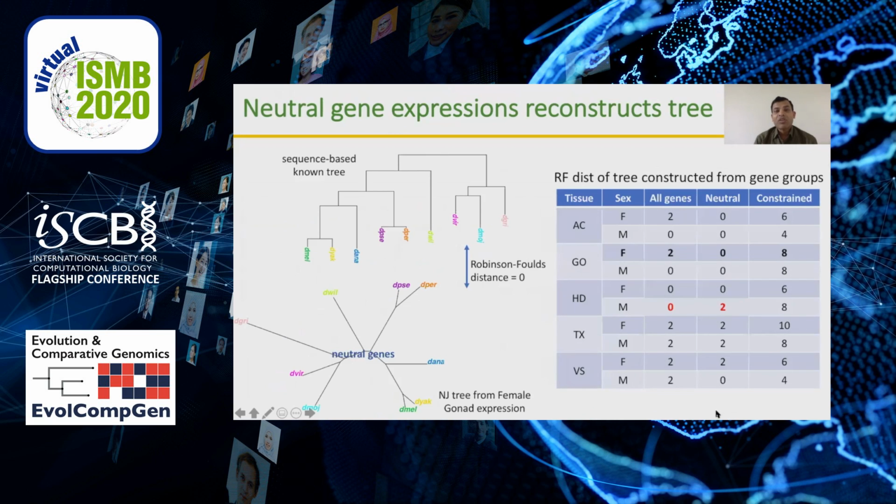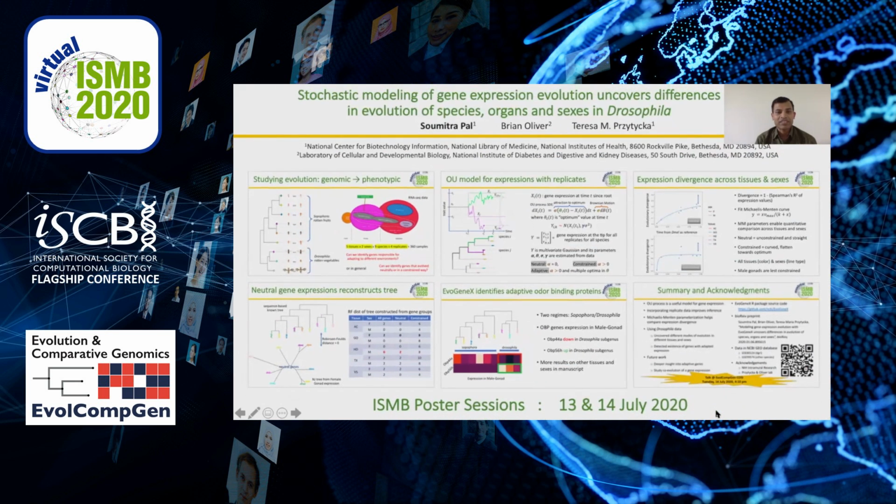We did the same for all tissues and sexes and figured out that except for male head, the neutral genes gave the tree, which is at least as good as the tree often considering all genes, and in fact in many cases the tree matched the sequence based tree.